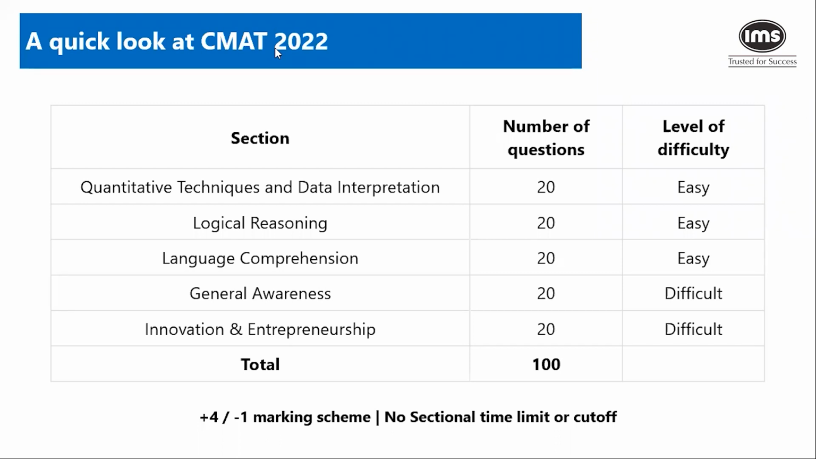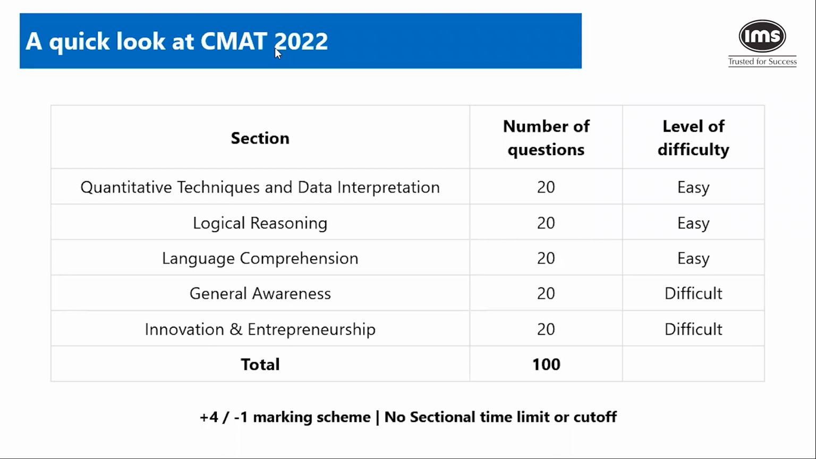It ultimately boils down to being a content based exam. If you have very good content across the other sections as well, then you will do well. Otherwise, you will not do well. So speed is generally not an issue. If you look at last year, quant, LR, and language were straightforward, so they can be classified as easy.